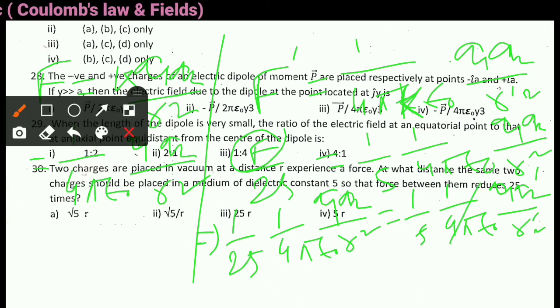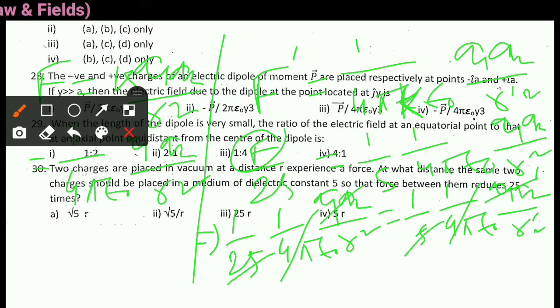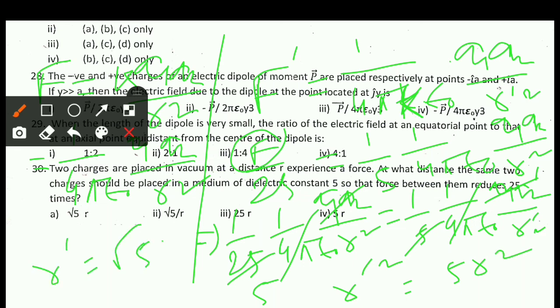Now 1 by 4 pi epsilon naught cancels, Q1 Q2 cancels, and 5 remains. Now R dash whole square is equal to 5 r square. Now R dash is equal to root 5 r. So the right answer is option A, root 5 r.